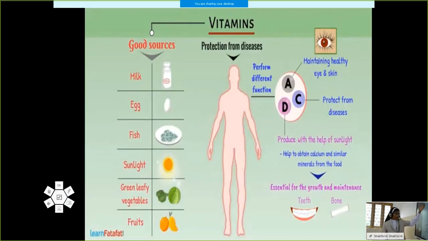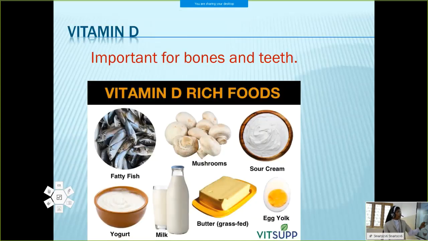So here we are seeing the vitamins. Vitamins protect from diseases, vitamin A is important for healthy eyes, vitamin C is important for protection from diseases, and vitamin D is produced with the help of sunlight. When we discussed vitamin D, one important source is sunlight.